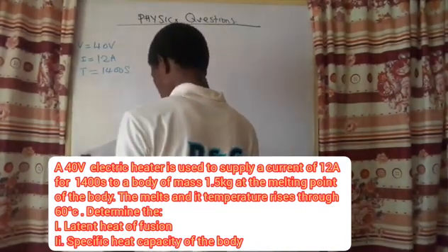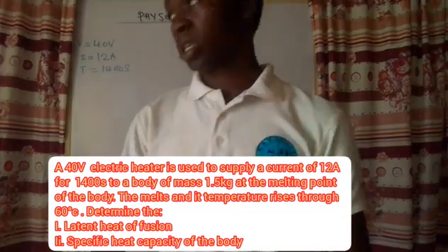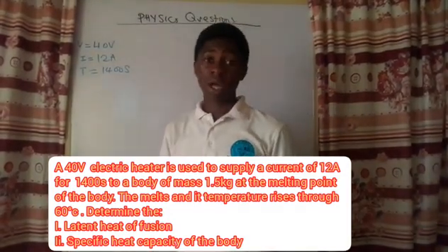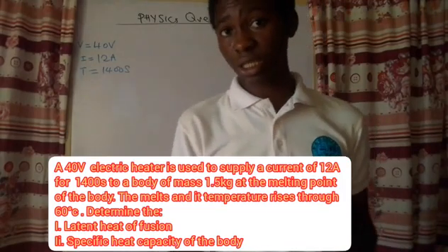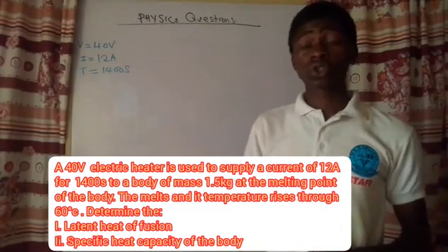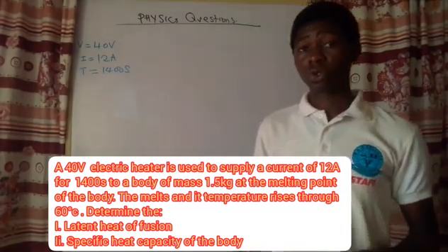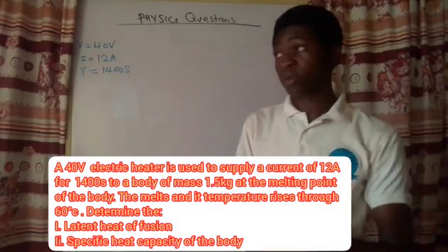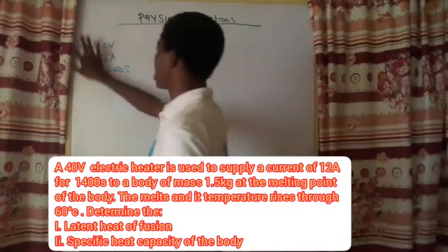Now, so all of this energy is what? Is going to be added to this body at the melting point. Now, at the melting point of the body, you should remember that is what we call what? Latent heat, right? At that very point, the body does not change its temperature. During melting or vaporization, there is no change in temperature, right? So at this very point, this is the amount of heat that is added.